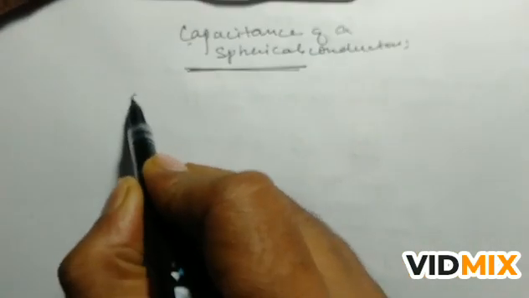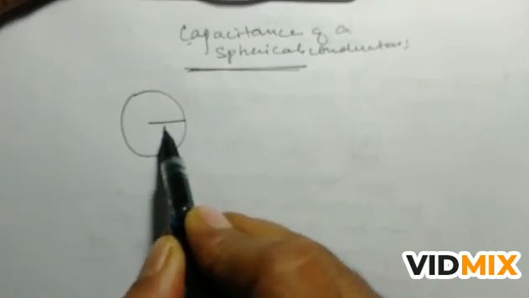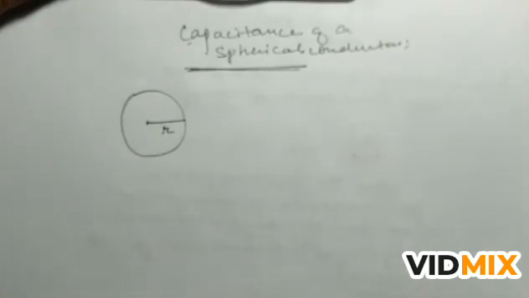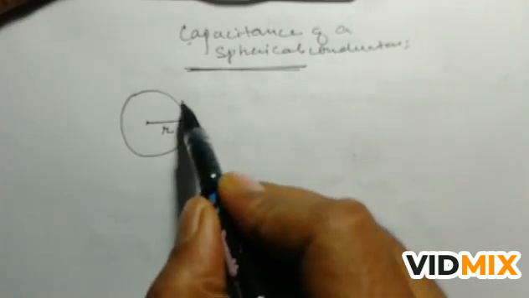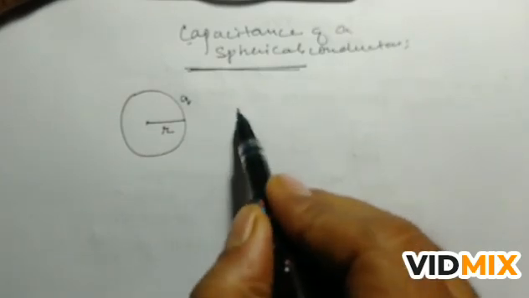Suppose that this is a sphere, a spherical conductor of radius r. So if charge q is given to this spherical conductor of radius r, its potential rises.